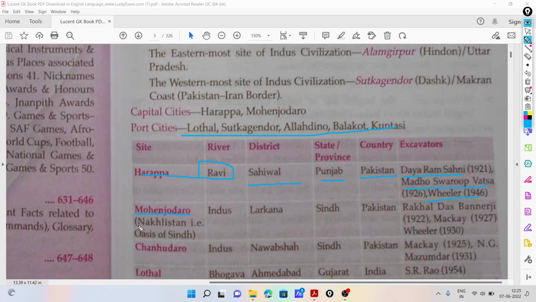Then Mohenjo-daro, that is Nakhlistan, the oasis of Sindh, on the river Indus, in the district of Larkana, state Sindh, country Pakistan. It was discovered by Rakhal Das Banerjee and Mackay, Wheeler. Then Chanhudaro is also on the river Indus, in the district Nawabshah, state Sindh, country Pakistan, and it was excavated by Mackay and N.G. Majumdar.